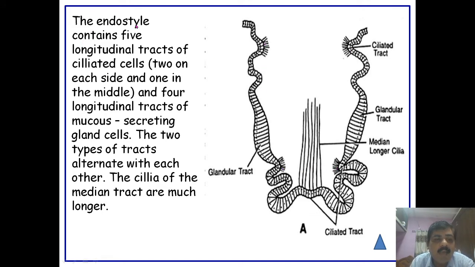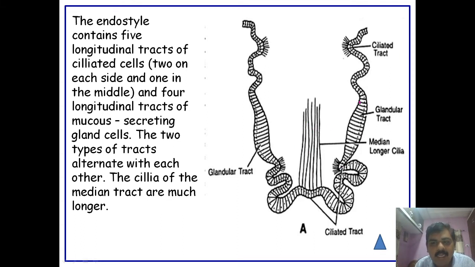And this one is the fifth. So it has 5 longitudinal tracts of ciliated cells, 4 on the sides and one in the median position.